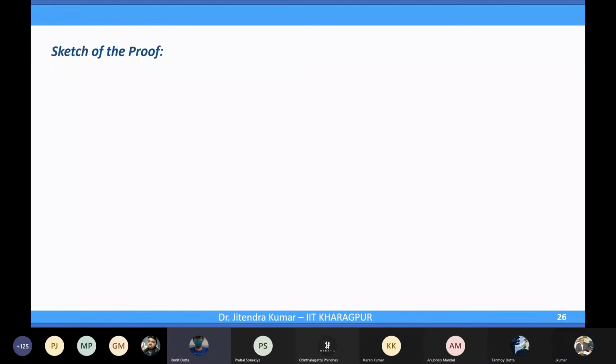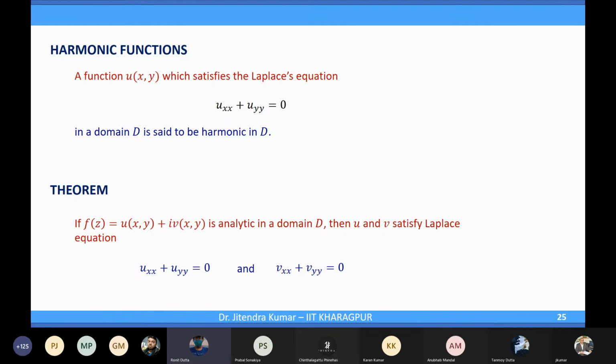Sir, you gave a proof last day, when you were revising, of the square root of xy.